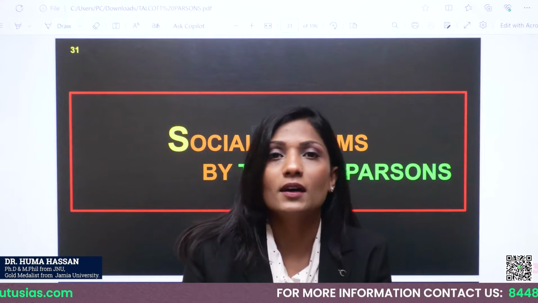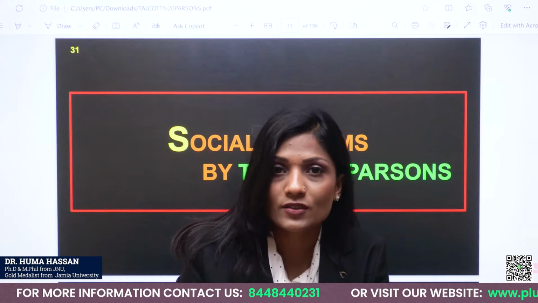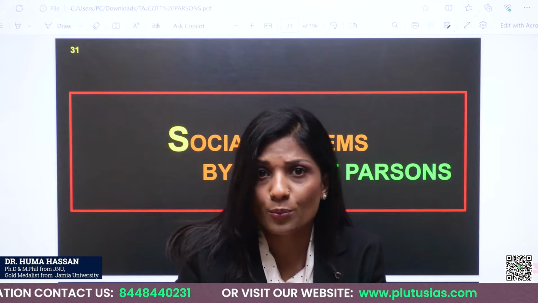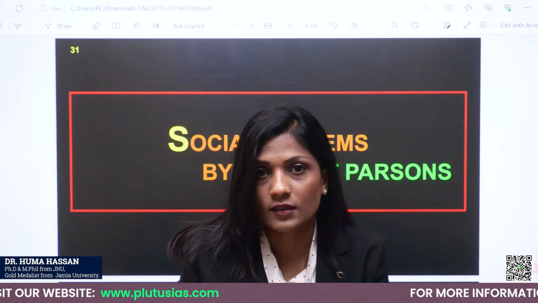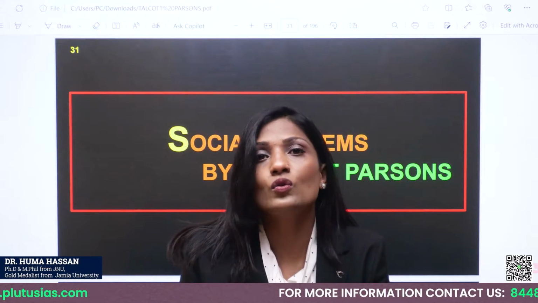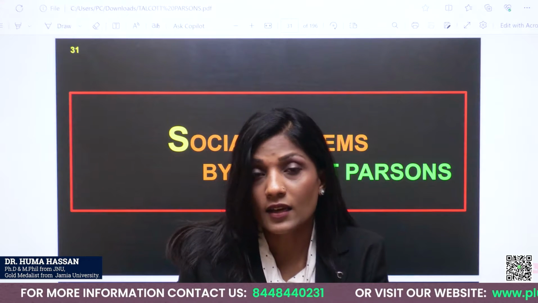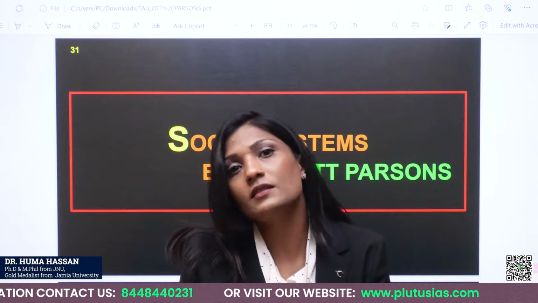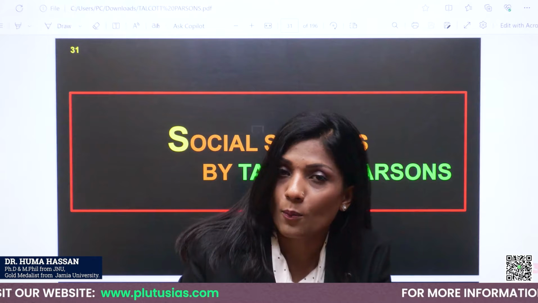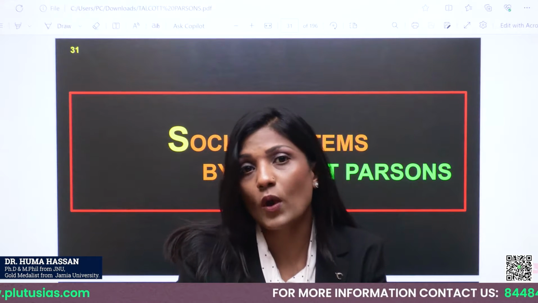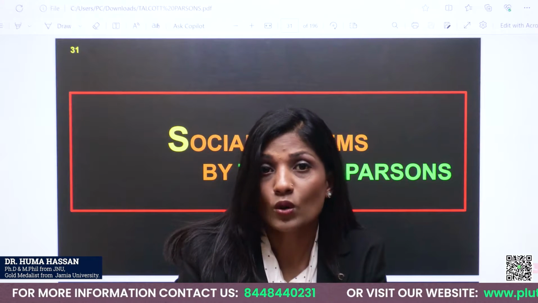Now, Talcott Parsons is integrating Emile Durkheim's social system, that is structural functionalism components, as well as Max Weber's social action theory to explain how society maintains its equilibrium. In other words, it is telling us how it is really very important to have a positivism approach and also an anti-positivism approach to understand society in a holistic manner.